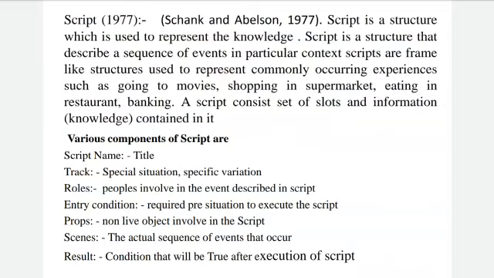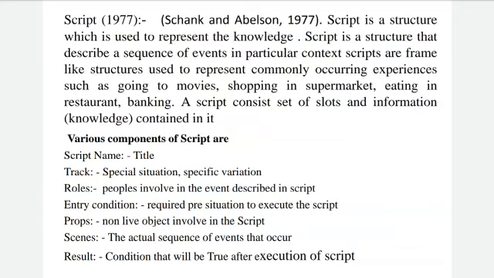So what can we understand from this paragraph? A script is a structured sequence of events in a particular context, useful for commonly occurring experiences, that is going to a movie, shopping in a supermarket, eating in a restaurant, banking.